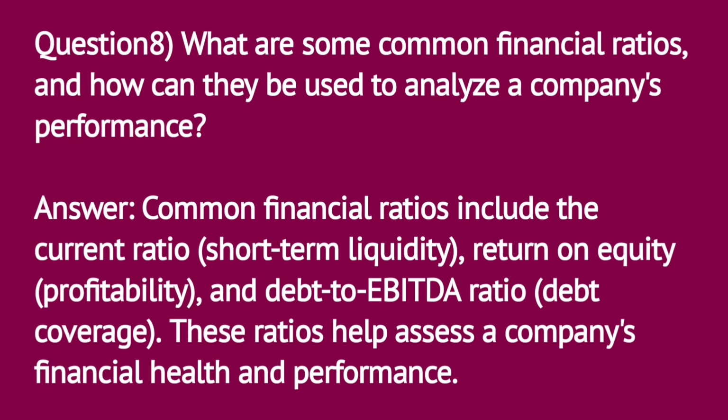Question 8. What are some common financial ratios, and how can they be used to analyze a company's performance? Answer. Common financial ratios include the current ratio, short-term liquidity, return on equity, profitability, and debt-to-EBITDA ratio, debt coverage. These ratios help assess a company's financial health and performance.